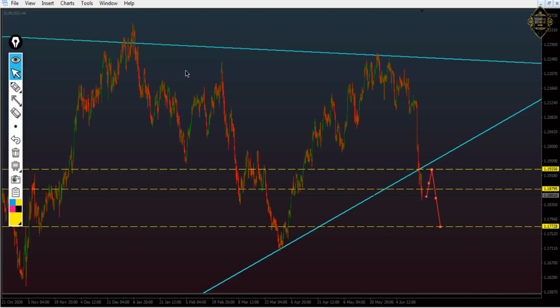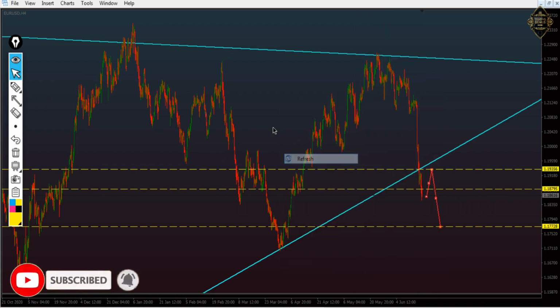So the first pair we got is Euro USD. And as I told you in the last video, it is going to go down, or bearish, and that's what happened. As you see, it broke here. The trend line is an uptrend line, and it's getting broken. So our analysis is that it is going to go back up to touch it again, then from there it will go down again. I think the picture is very clear.